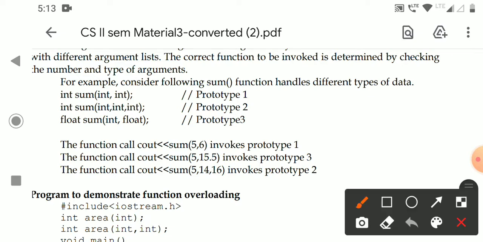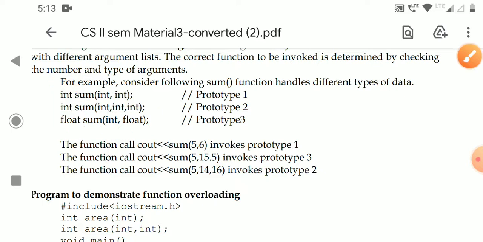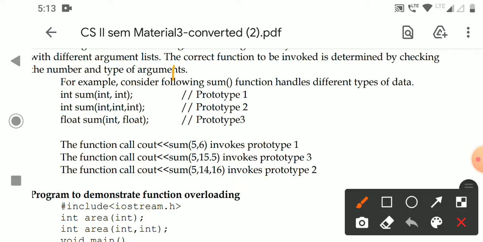Here one more important thing is that function overloading does not depend on the return type. The return type may be the same or may not be the same, whatever it may be. So we ignore the return type. Only the function name and the arguments it takes matter. It does not depend on the return type. Sometimes they will write like this. Is it function overloading? Integer sum, float sum.